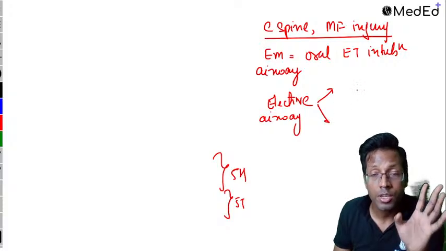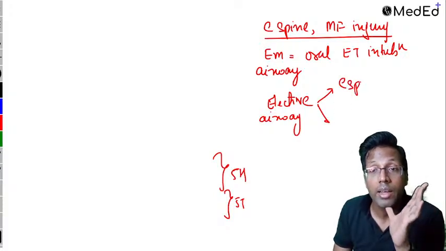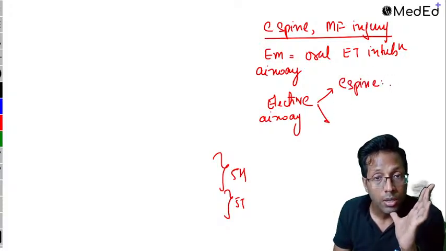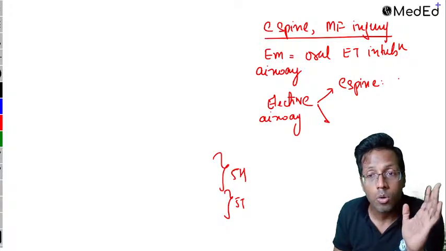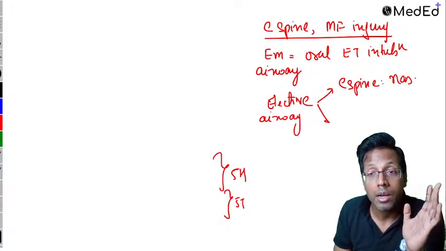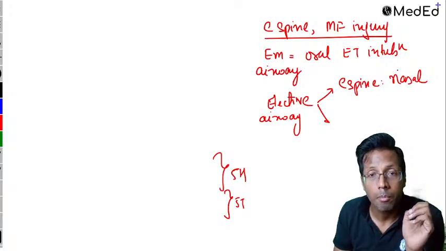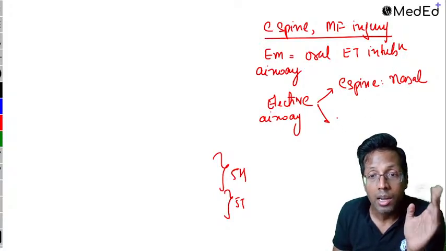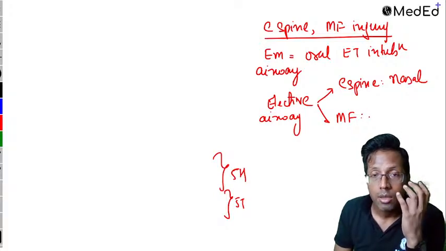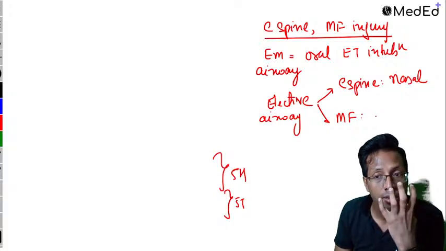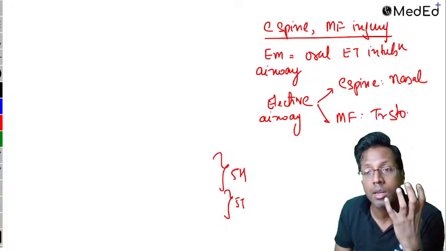Now the patient is normal, the patient is breathing. So if it is a cervical spine injury, you are not supposed to move the neck. So tracheostomy is out, oral is out. You can try a blind nasal intubation. And if the patient is having a maxillofacial injury, face, in that case you will not do anything on the face. Here you will do tracheostomy. Is it clear, everyone?